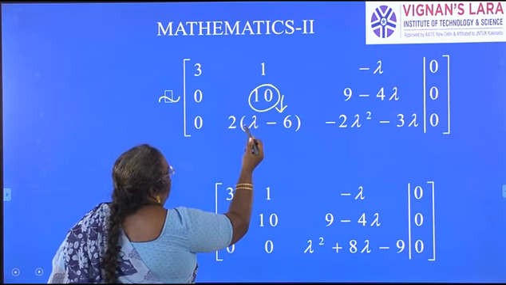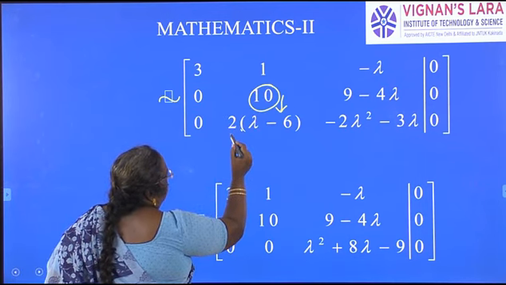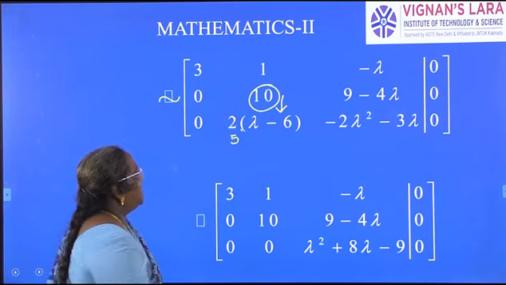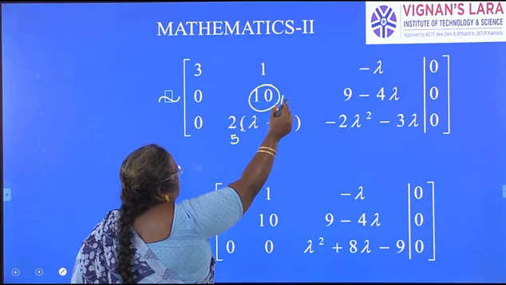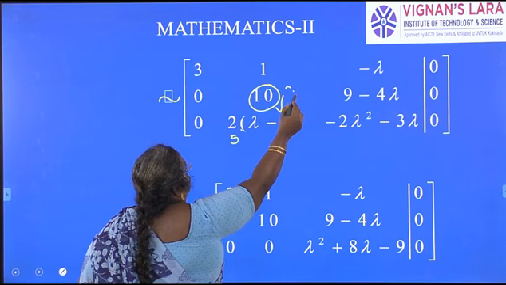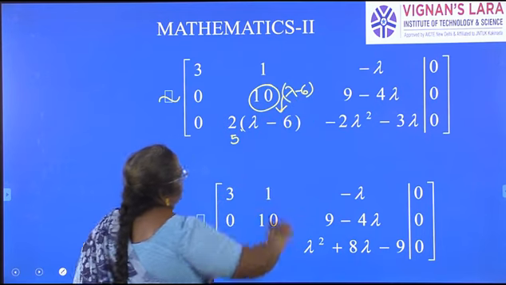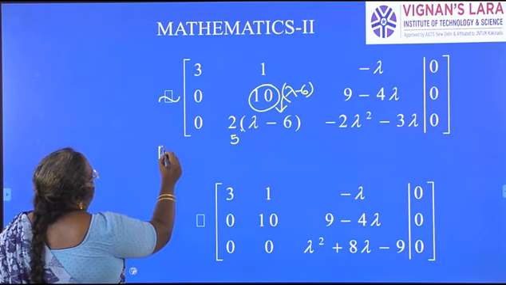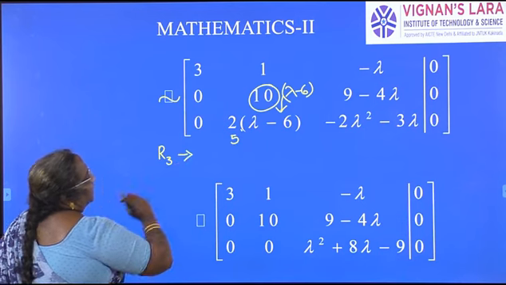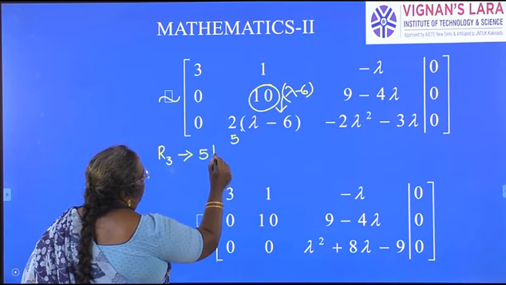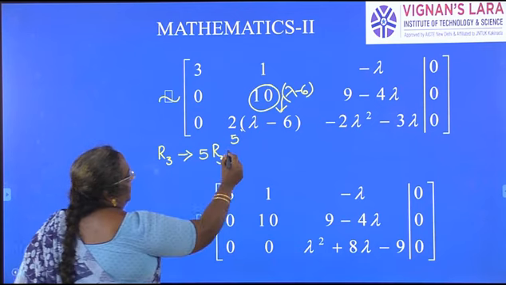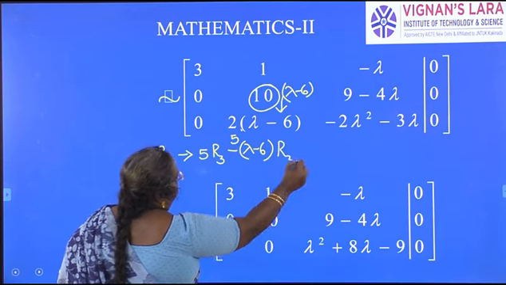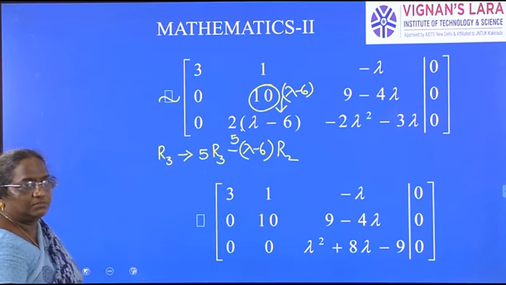Here it is 10. If I multiply for this to become 10, it should be multiplied with 5. 5 2s are 10. Okay, this becomes 10. Next, here we don't have lambda minus 6. So, we have to multiply the second equation with lambda minus 6. That is what we are going to do. So R3 changes to 5R3 minus lambda minus 6 times R2.